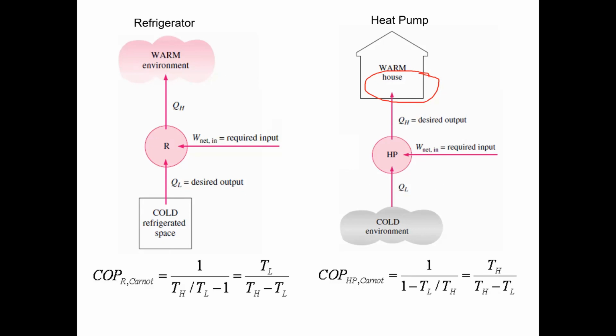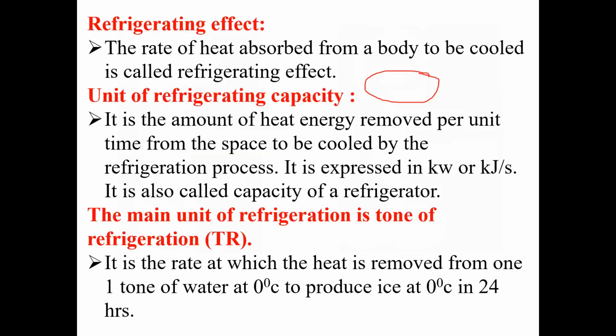Coming to the refrigeration effect, the rate of heat absorbed from a body to be cooled is called the refrigeration effect. It is nothing but the unit of refrigeration capacity, the amount of heat energy removed per unit time from a space to be cooled by the refrigeration process. It is expressed in kilowatts or kilojoules per second. It is also called the capacity of the refrigerator.